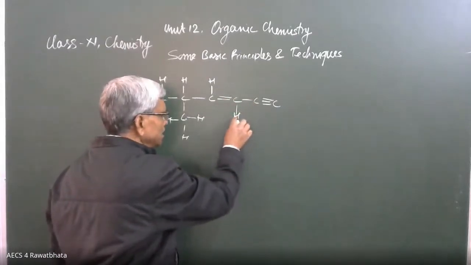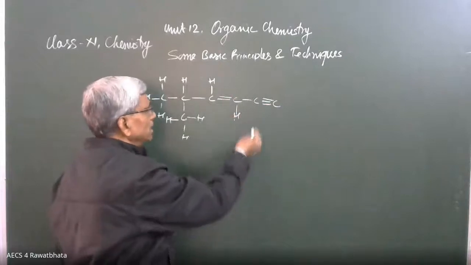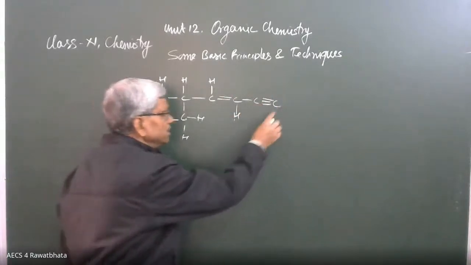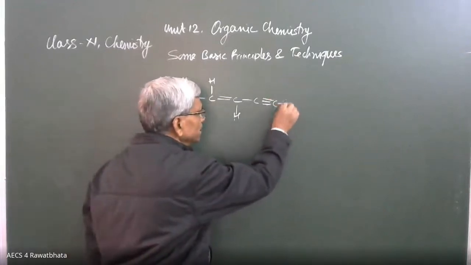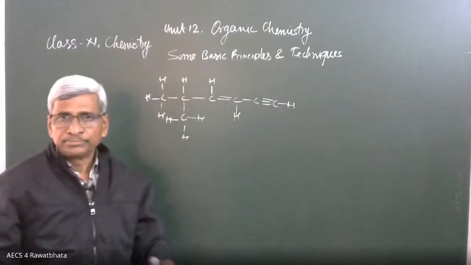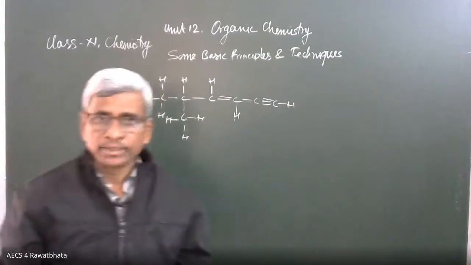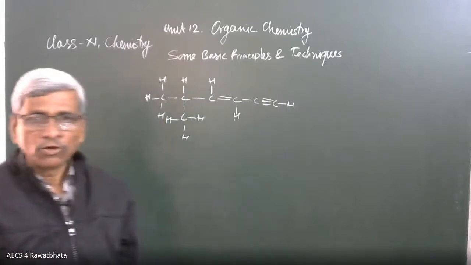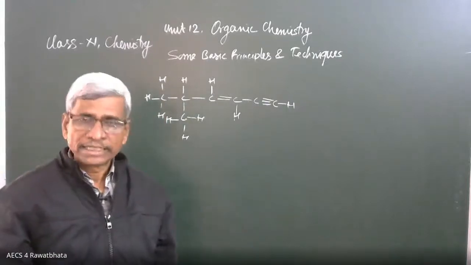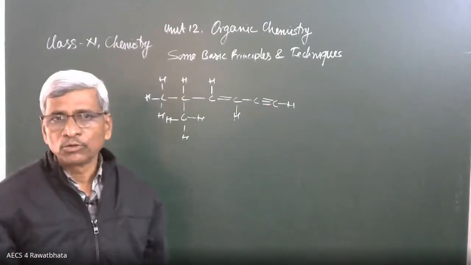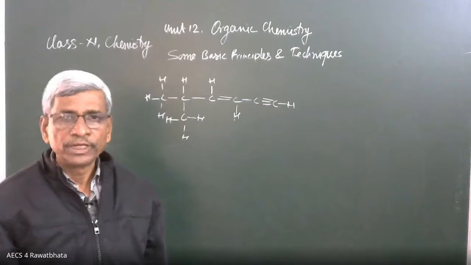Hydrogen can be attached on any side, up and down. And here 1, 2, 3, 4 bonds are present. No more hydrogen is needed. And here 3 bonds are present, 1 hydrogen is needed. This is the method to manage the hydrogen atoms around the carbon. Carbon is always tetravalent. State of hybridization may be different, but the total number of covalent bonds will be 4 around the carbon atom.